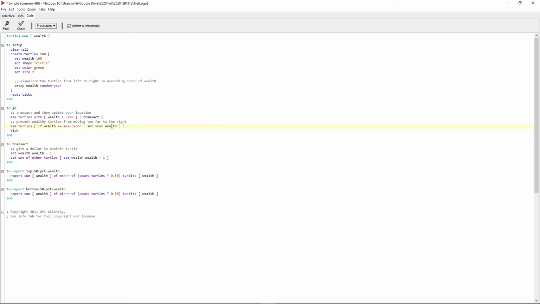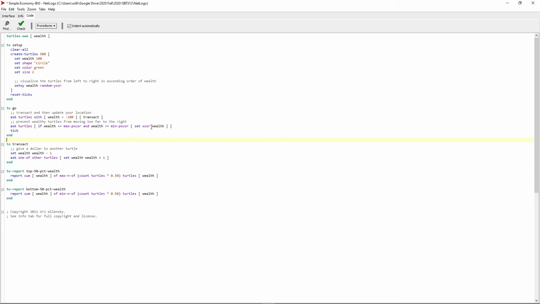We have to say if the wealth is less than or equal to, and at the same time, that's an AND with an M, and at the same time, we have to make sure that the wealth is greater than or equal to the min-pxcor for the patch coordinate, meaning what patch of grass are they standing on inside the world. So all I've done is add this AND to make sure that both are correct, that they're somewhere on the playing field. If they're on the playing field, then they get plotted. If not, then they stay where they were before.